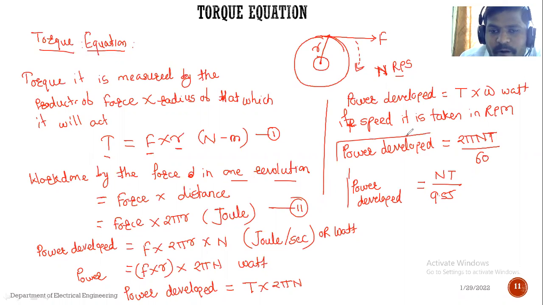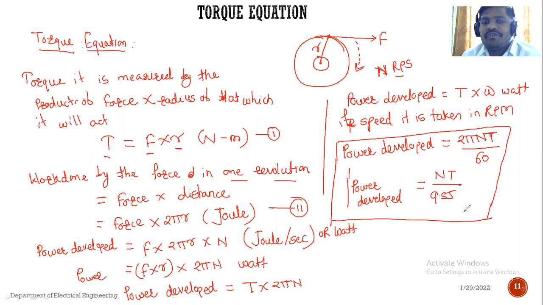Now from this power developed equation we want to derive the actual torque equation of the DC motor. Okay, did you understand up to here? Is there any doubt?